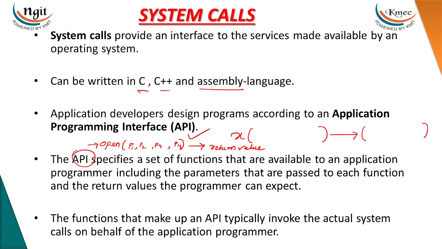So through the application programming interface, we send a particular function, and along with that function we are also sending the parameters. Then we expect some return value once the function is executed in the operating system call. Now, how will these API functions be taken by the operating system, and which system call will be executed? Let's see that topic.